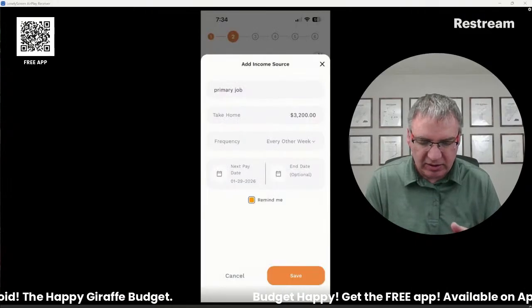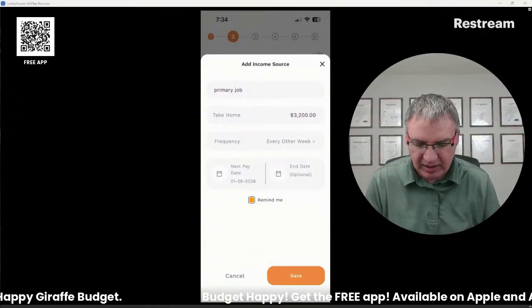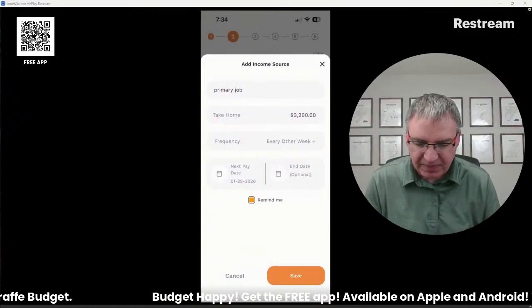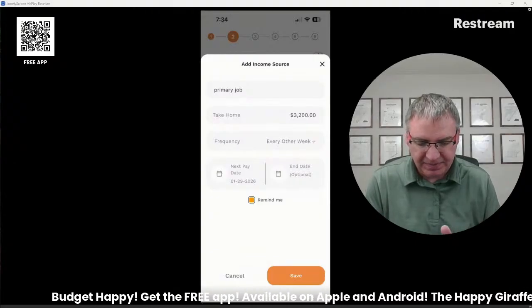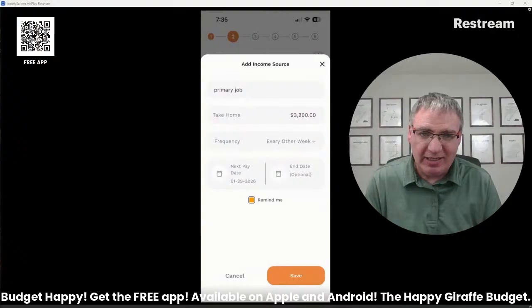But I want to be able to show you what it's like when you actually click on them and do stuff later on in the app. So that's going to start there. You can put an end date if you want to. You don't have to. Hopefully for your income, there isn't an end date on those.